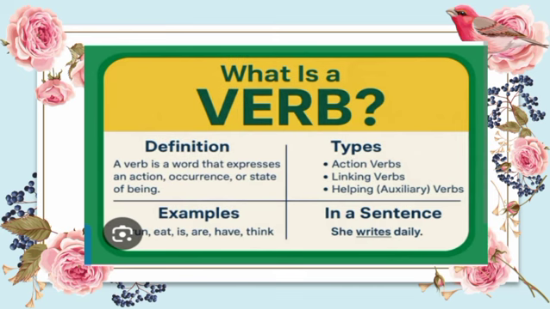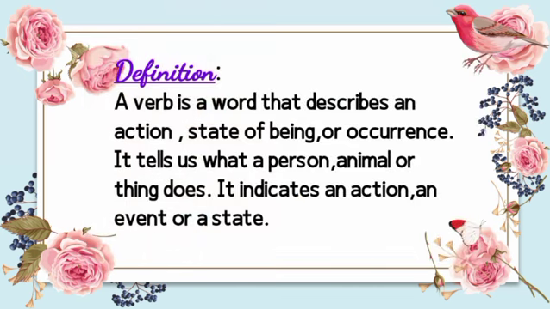What is a verb? Look at the definition. A verb is a word that describes an action, state of being, or occurrence. It tells us what a person, animal, or thing does. It indicates an action, an event, or a state.